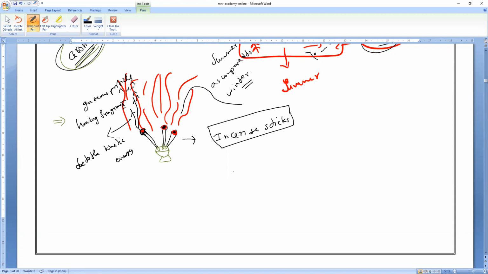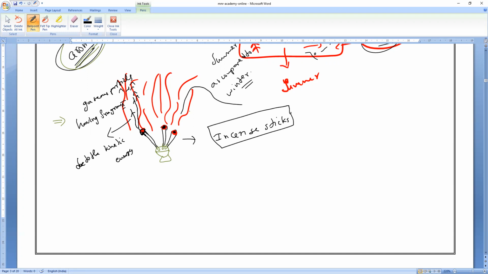Sir, one doubt. Naphthalene balls also undergo sublimation, and their kinetic energy is less. Even a naphthalene ball produces some smell, no, sir?